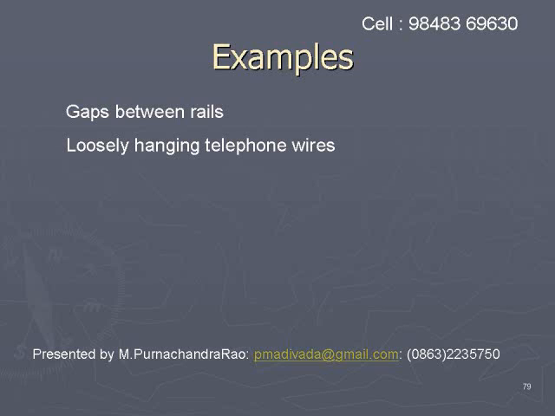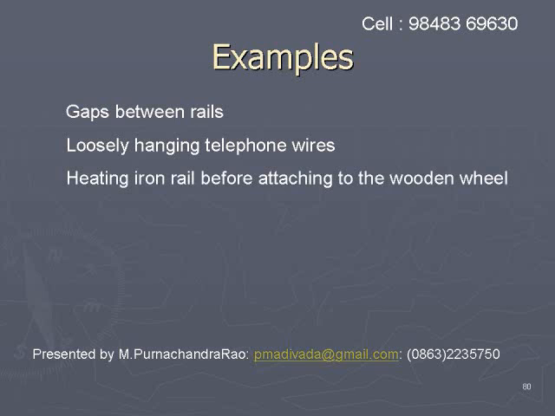During summer the gaps will be closed because of the expansion of the rails. We notice the telephone wires hanging during summer. Because of linear expansion, the length increases, hence they hang loosely during summer.